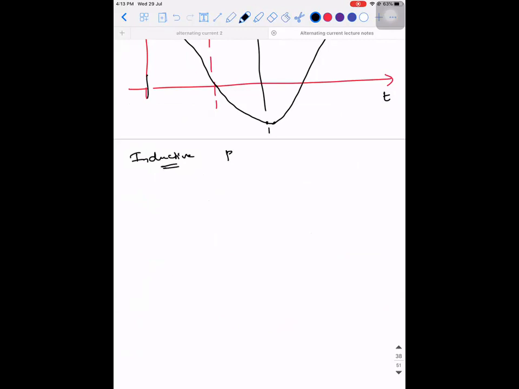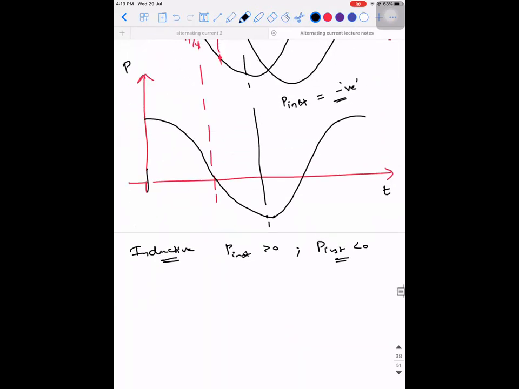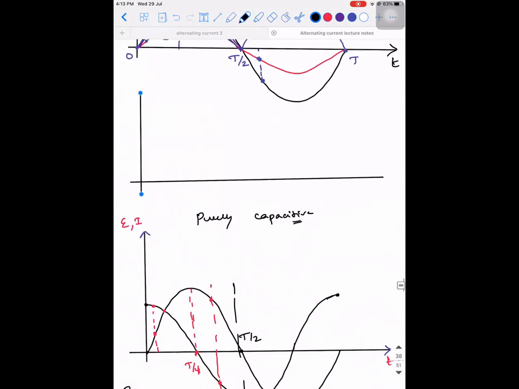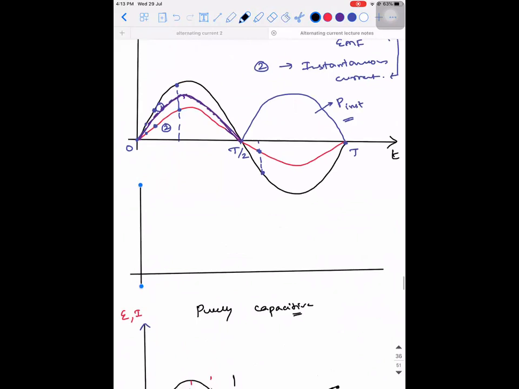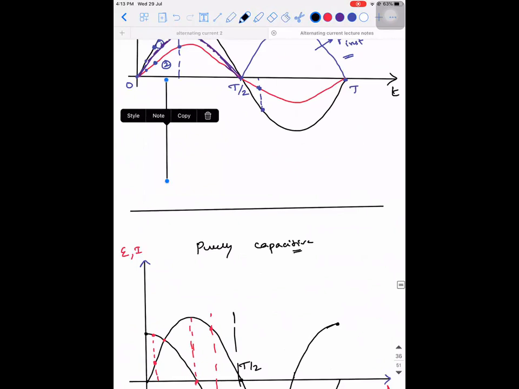I get some values where the instantaneous power is greater than 0 and some values where it is less than 0. Are you guys able to understand? So you're able to understand why this positive and negative is coming, right? Yes, sir. It's purely because you're multiplying the corresponding EMF and the current at that particular instant. So in the case of a purely resistive circuit, what is happening?